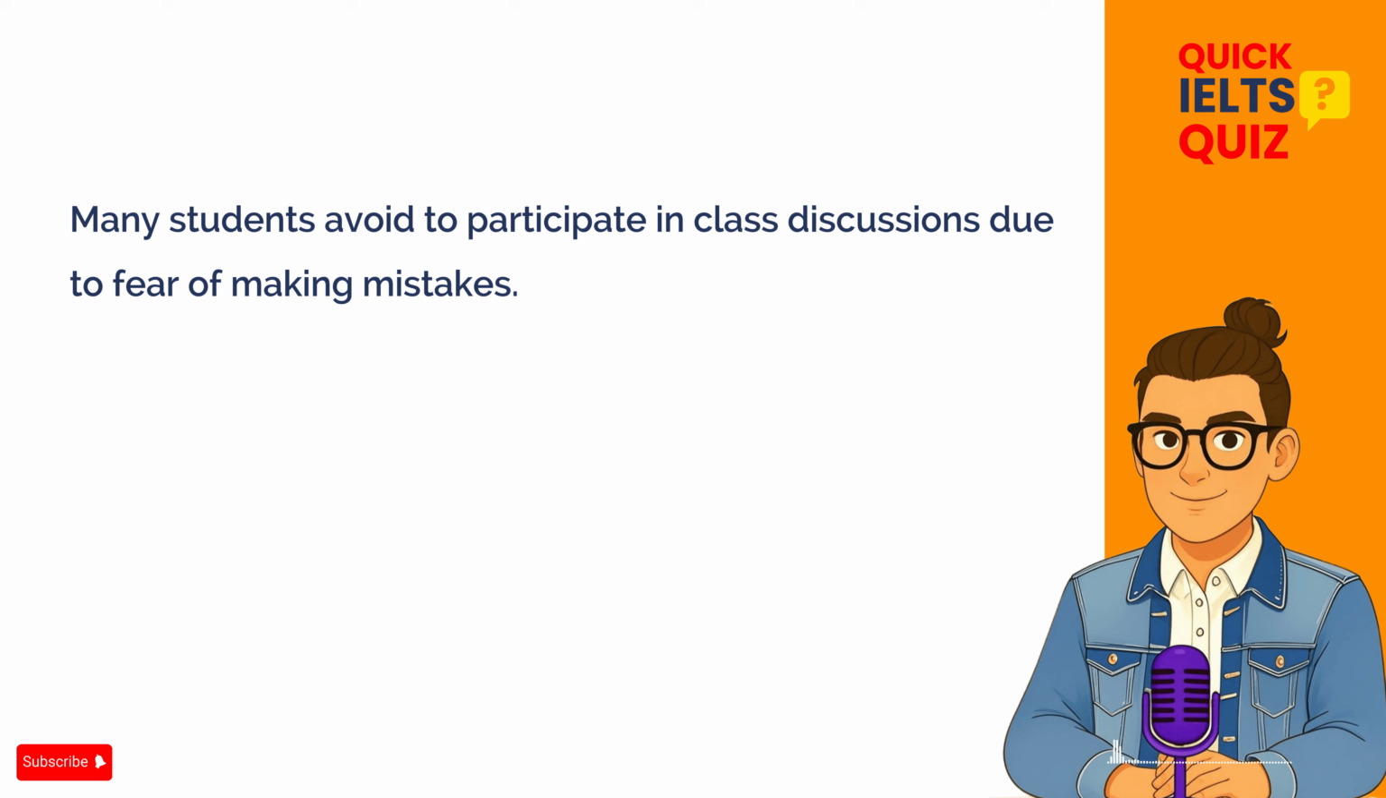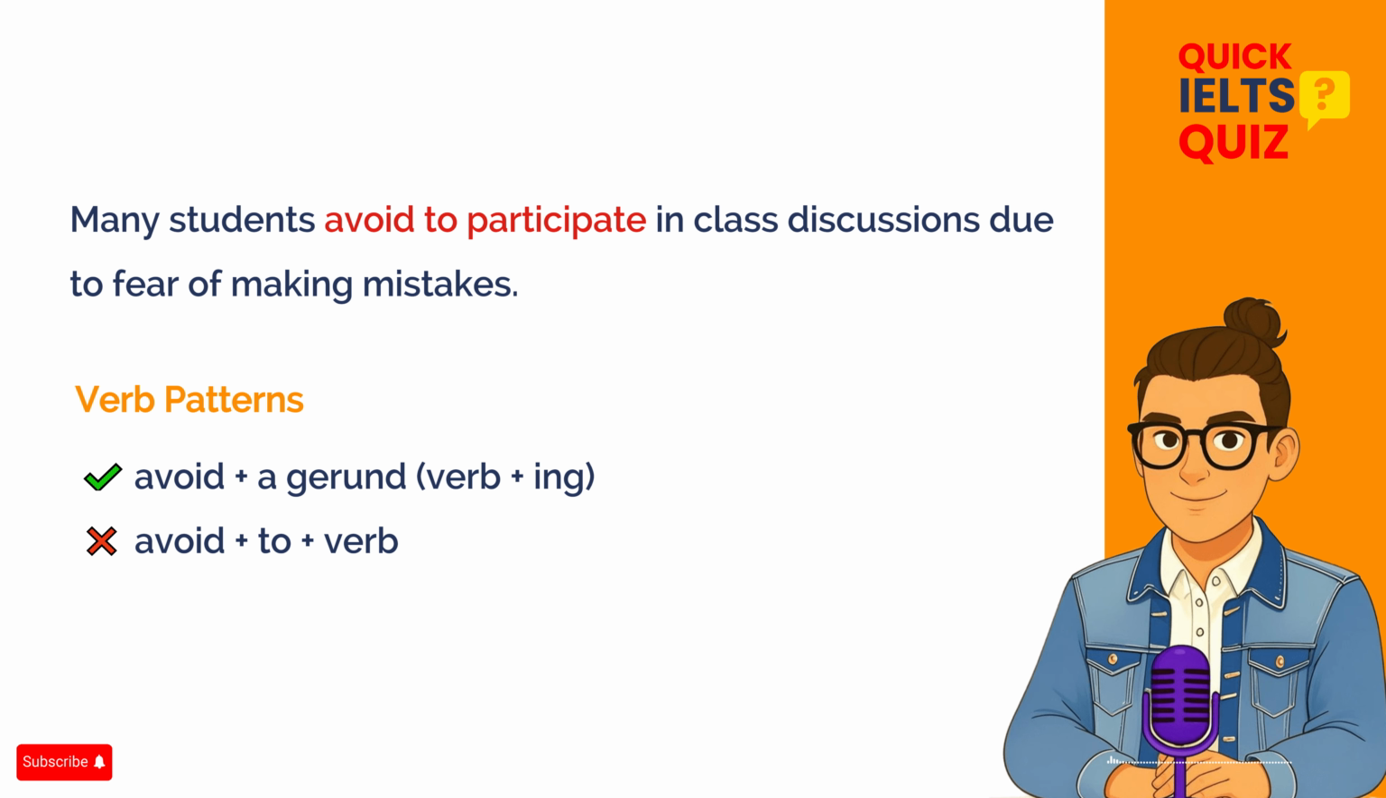In this sentence, there is one main error related to verb patterns. The verb "avoid" is not followed by "to" plus verb. Instead, "avoid" should be followed by a gerund, which is the "-ing" form of the verb. The corrected sentence should be, "Many students avoid participating in class discussions due to fear of making mistakes."